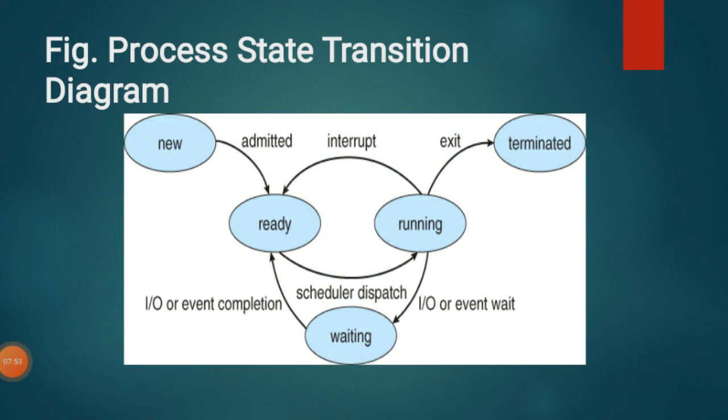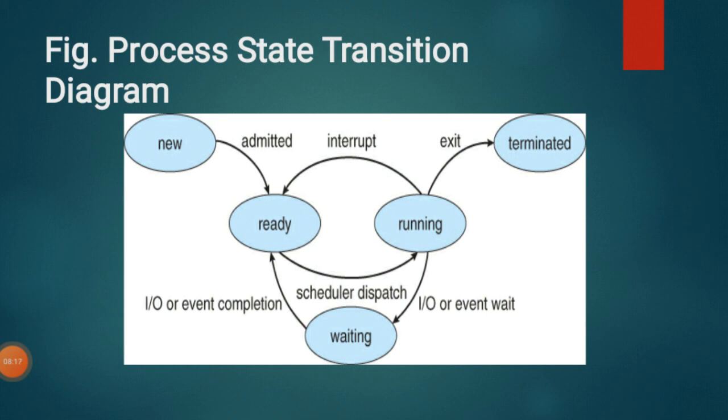The second case, as you can see here, is that from the running state there is one arrow mark connected to the ready state. So it may go to the ready state also. In which case is it going to the ready state? There can be an interrupt while running the process.